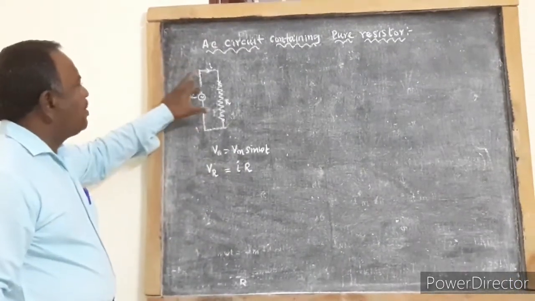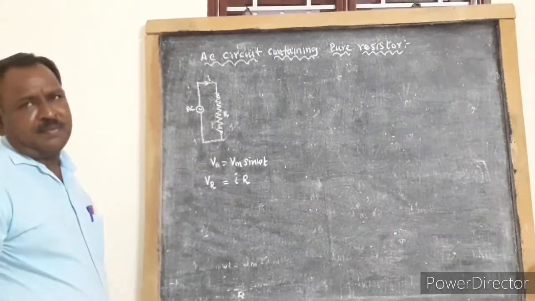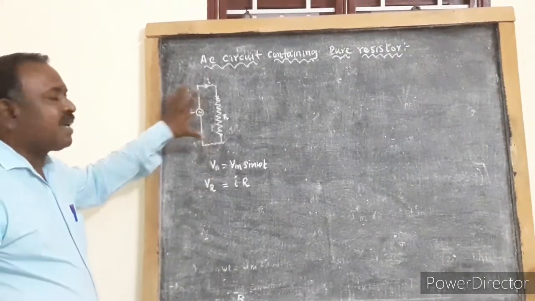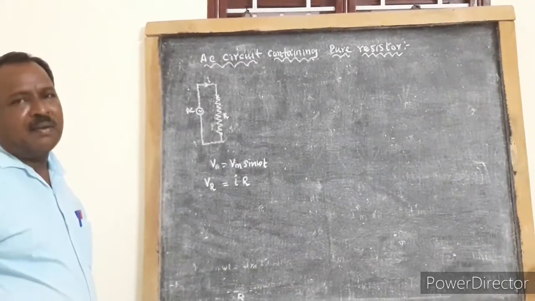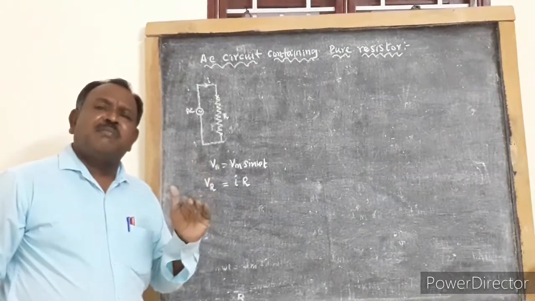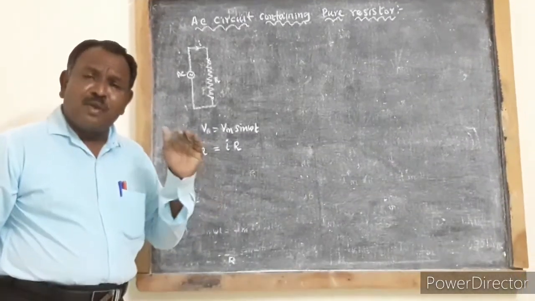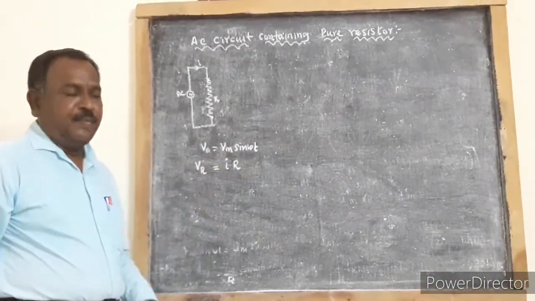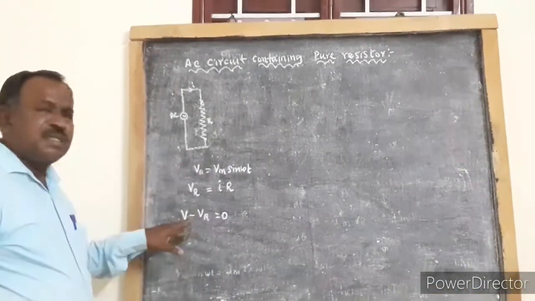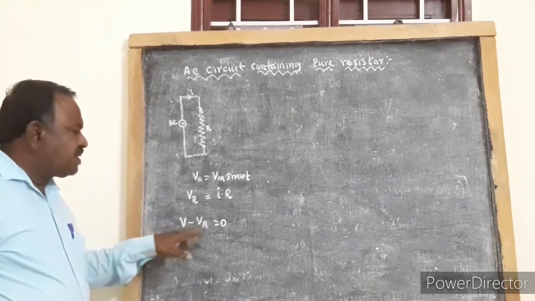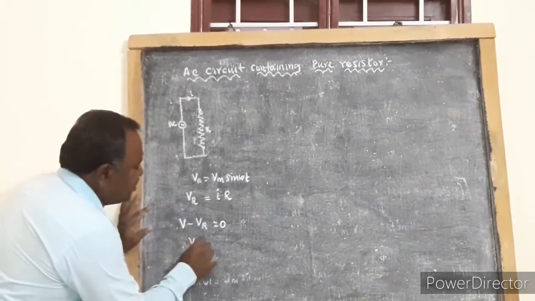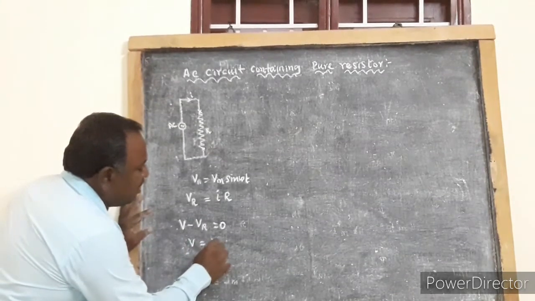When you see this circuit, it is a closed loop. For closed loop, we can apply Kirchhoff's second law, the loop law. So according to Kirchhoff's second law, the algebraic sum of total EMF in a closed loop is 0. So V minus VR is equal to 0, or V is equal to VR.